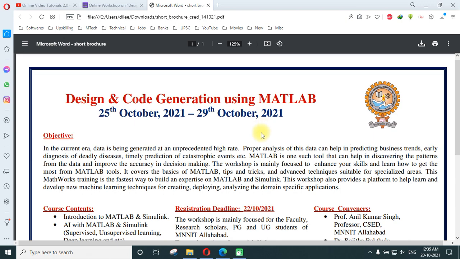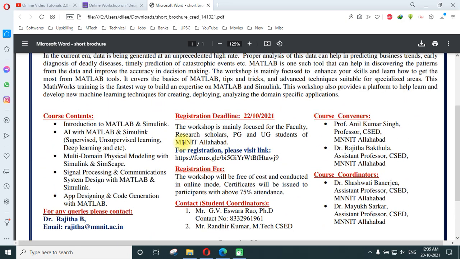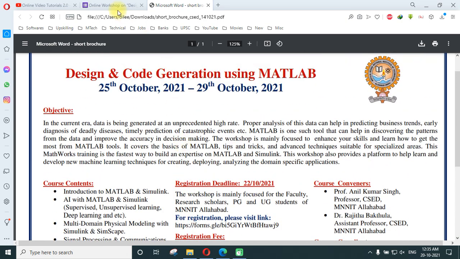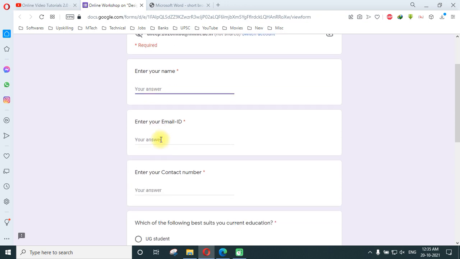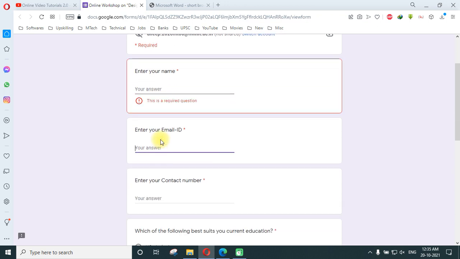Design and code generation using MATLAB. This is the brochure of it, and I'll be sharing this with you also. What you have to do is just go to the link. You have to enter your full name, keep it in capitals, and use the correct name, because that will be given on your certificate. You can then enter your email ID.